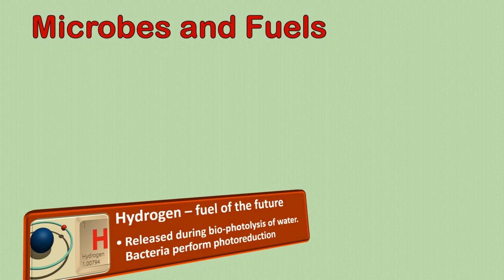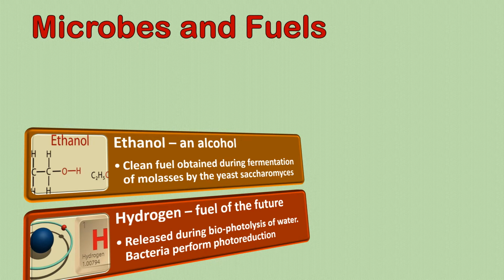Let's see how microbes, which are tiny microscopic creatures, help in the production of fuels. Hydrogen, called the fuel of the future, is released during biophotolysis of water, wherein bacteria perform photoreduction. Ethanol, an alcohol, is a clean fuel obtained during fermentation of molasses by the yeast Saccharomyces.